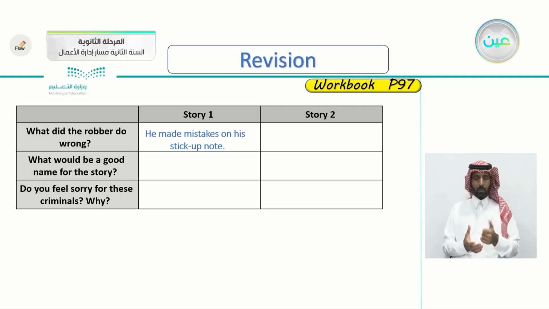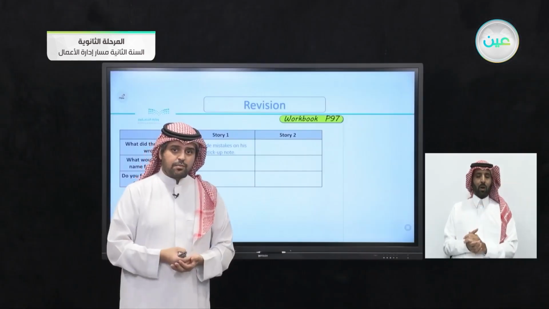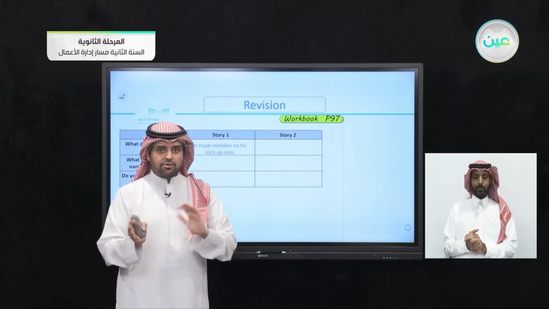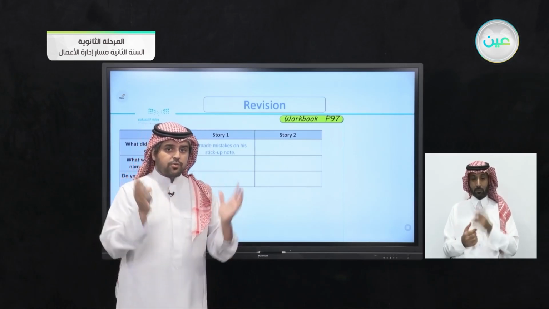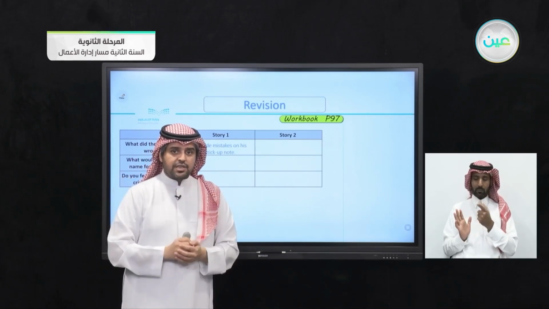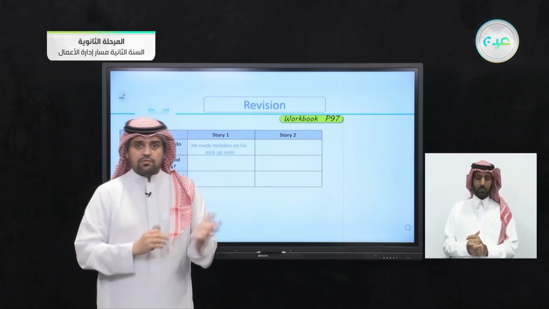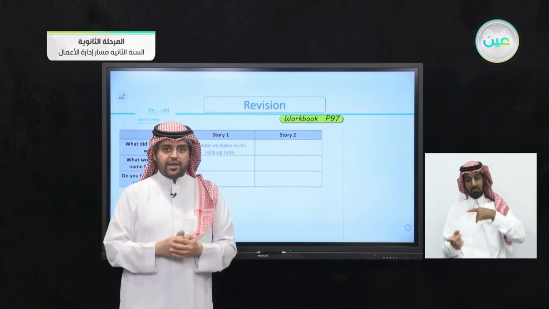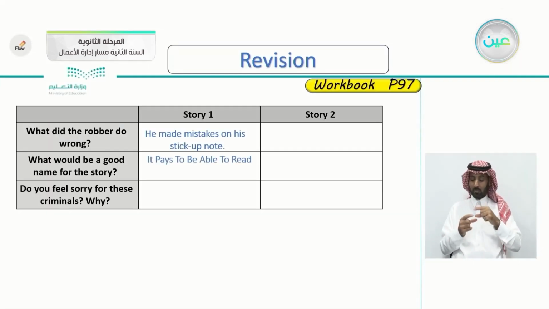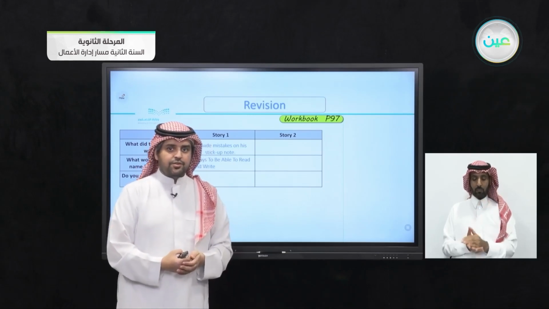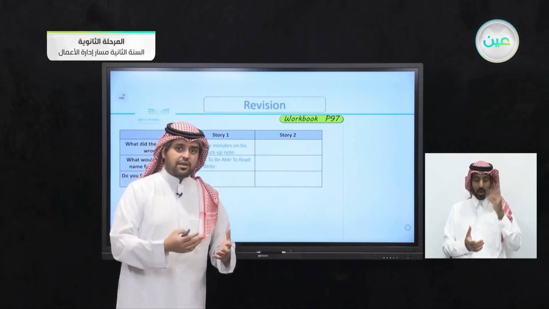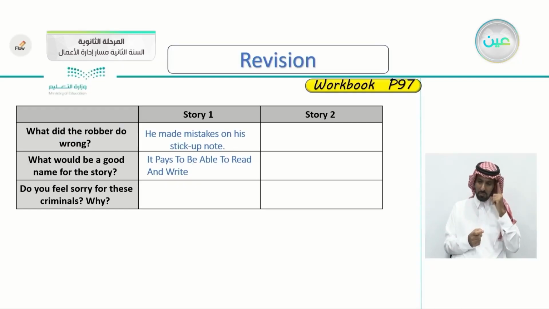The first story, if you want to come up with a good name for the story, of course, there's no right or wrong answer, but if you want to come up with a good title for the story, the man who moved back and forth from these banks, I chose It Pays to Be Able to Read and Write. If you're able to read and write, good things will happen to you. If he knew how to write, maybe the teller wouldn't figure out that he was dumb.